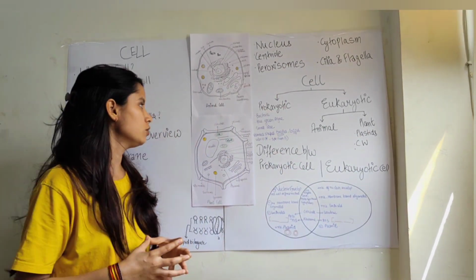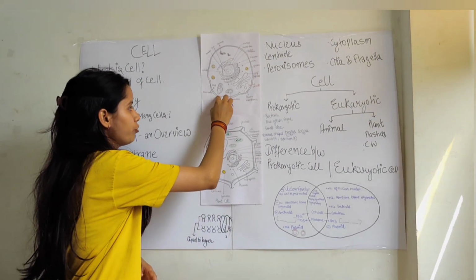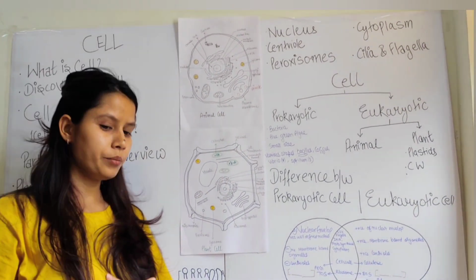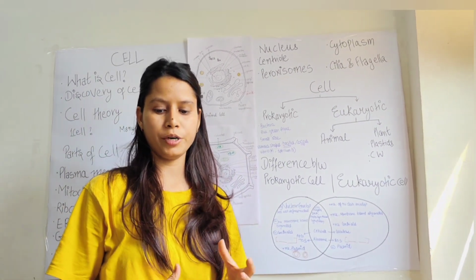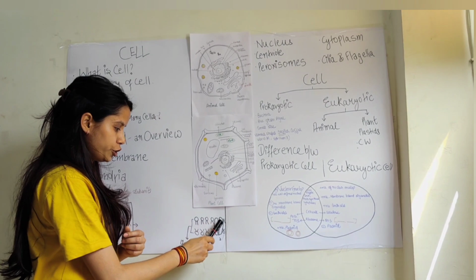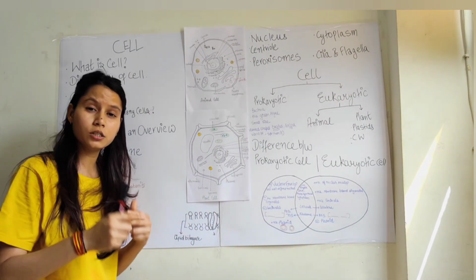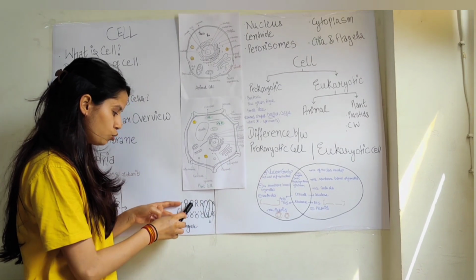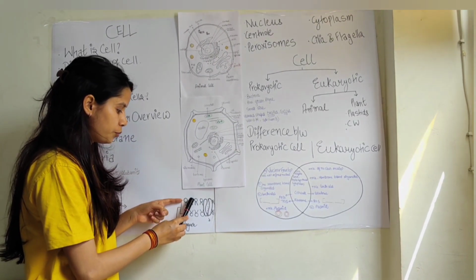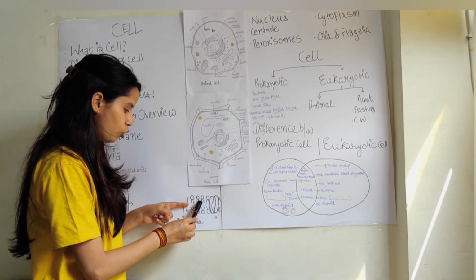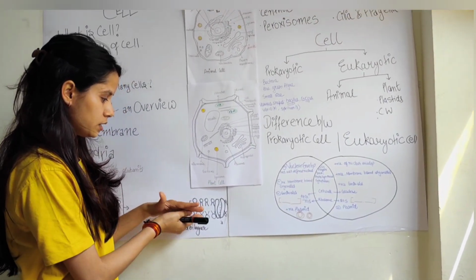Look at the structure of the animal cell. This boundary is the plasma membrane. Okay, plasma membrane is a lipid bilayer. Lipid bilayer means it is made up of lipid molecules. It is not a double membrane structure. It is the lipids having two layers, in which these are the polar heads, these face the environment, and these are the non-polar tails which reside inside.